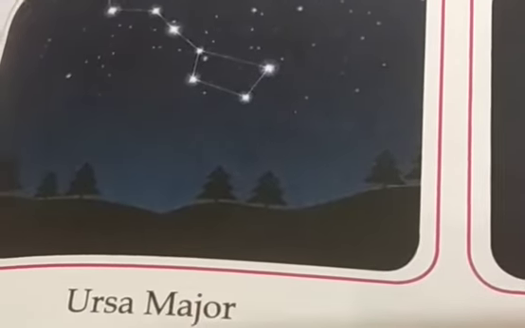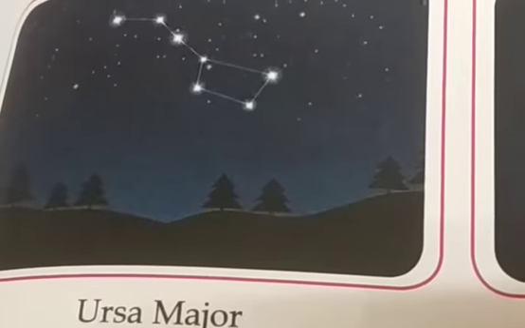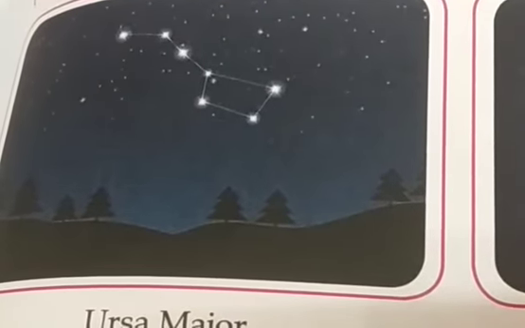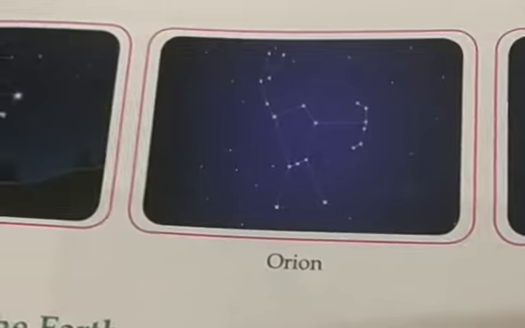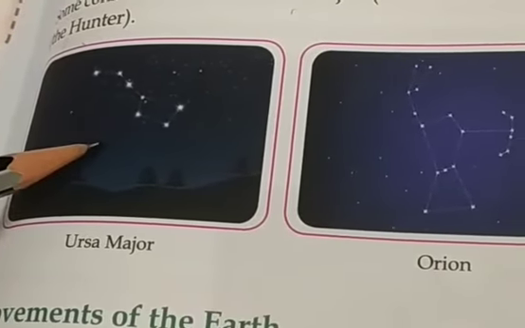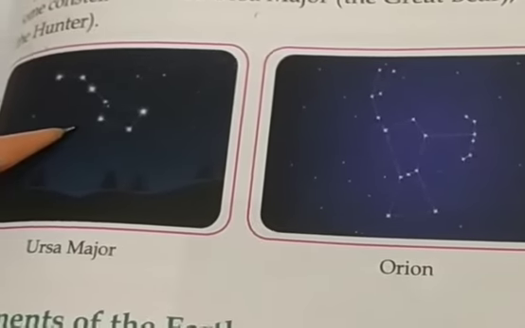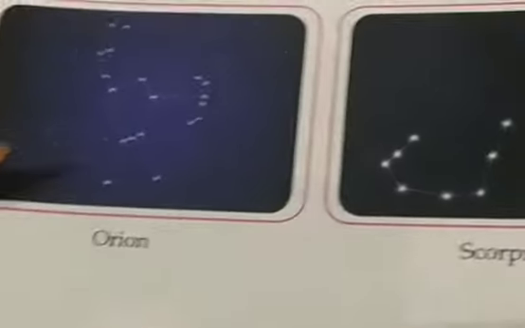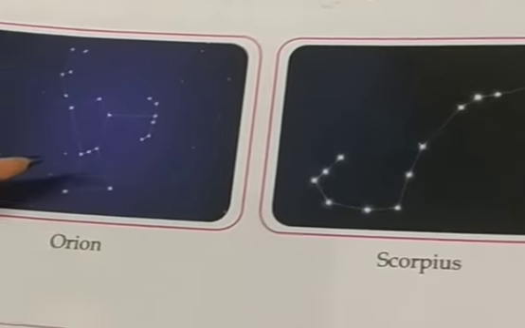What is the meaning of constellations? A group of stars which appear to form a pattern in the sky is called a constellation. Here there are some examples. You can see here there are groups of stars which appear to form some kind of a pattern. That is called a constellation. Ursa Major, Orion and Scorpius. These are the three constellations.